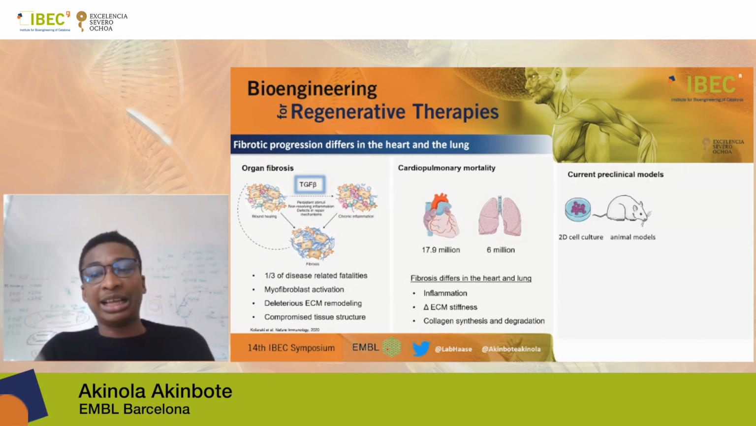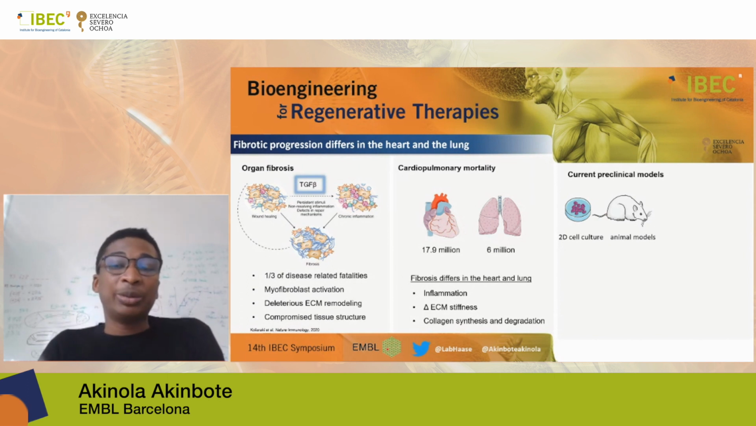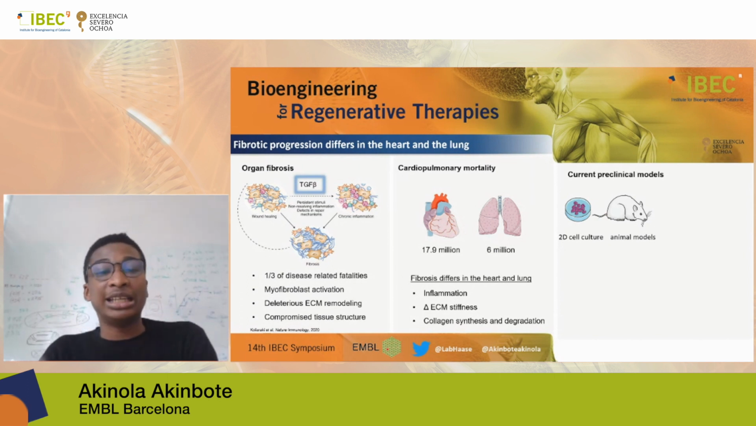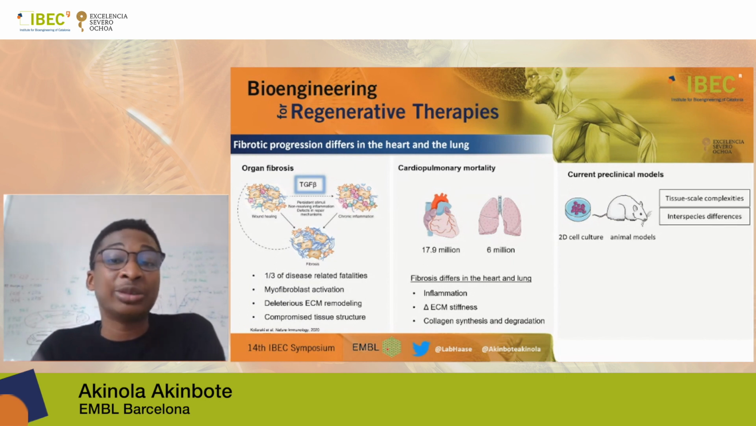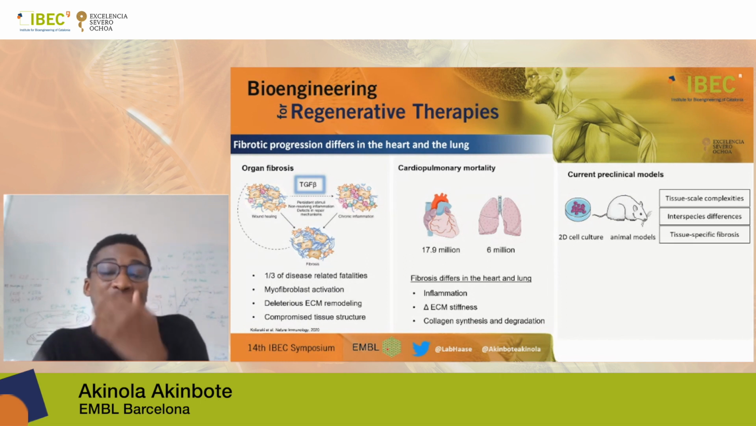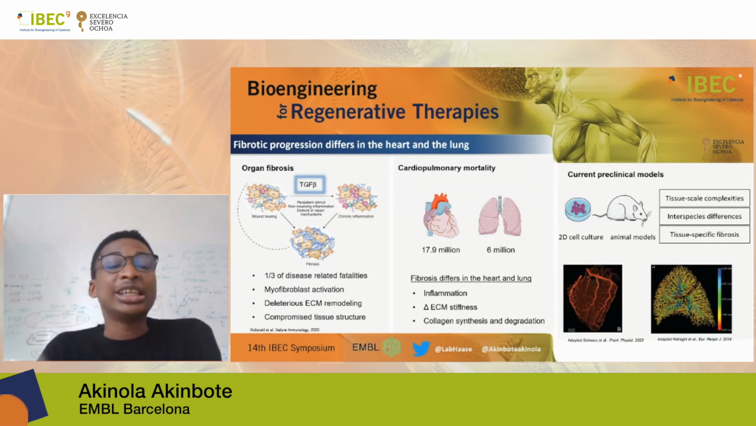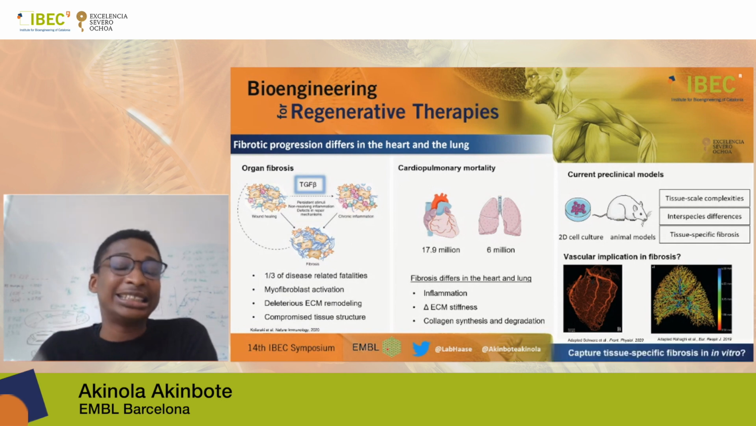However, we don't fully understand why this is, and some people have attributed it to reduced understanding of these tissue-dependent disease models in our current preclinical models, which mostly use 2D cell culture and animal models that tend to not account for tissue scale complexities as well as interspecies differences, and don't resolve tissue-specific fibrosis. Seeing that both the heart and the lung are highly vascularized tissues, our lab decided to explore what the role of the vasculature would be in a fibrotic-like setting and see if we could replicate tissue-specific fibrosis in vitro.